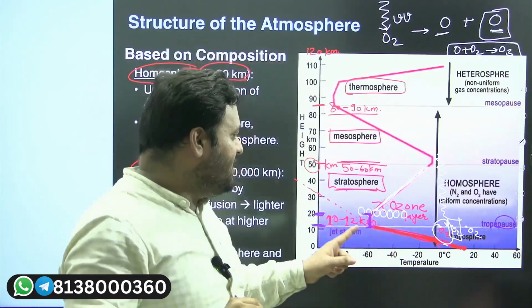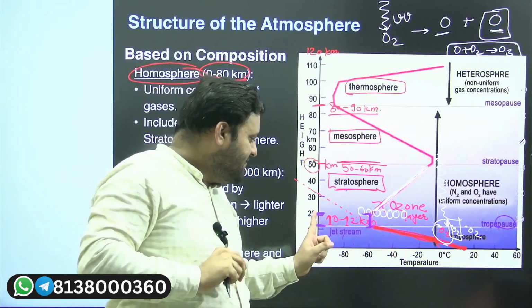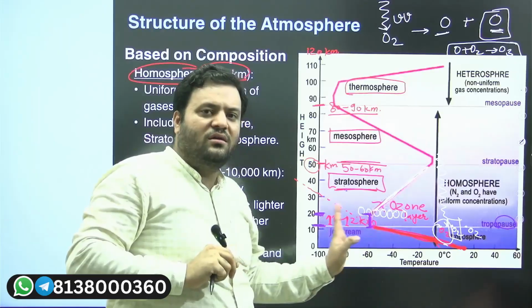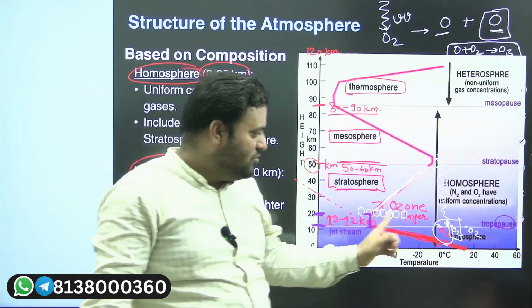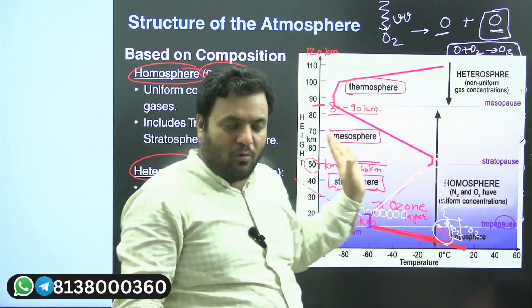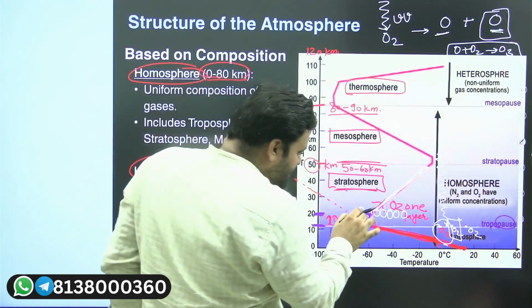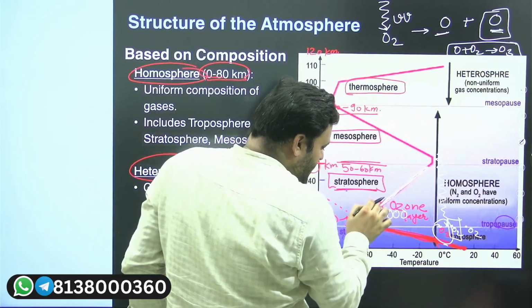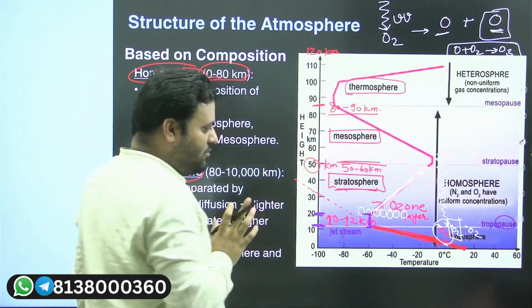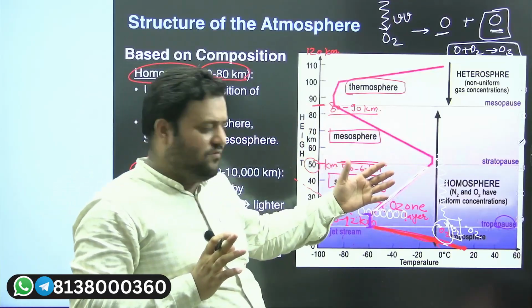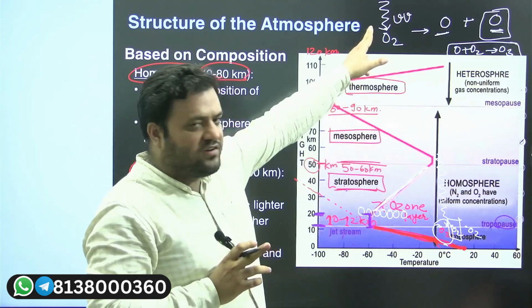Those discontinuities were actually marking the different density of rocks. So here we also have a different density of air, which is being marked by one particular zone, and that zone is being called as what? Tropopause. Then after that, the temperature is going to increase because of the ozone layer formation, because of the absorption of ultraviolet radiation.